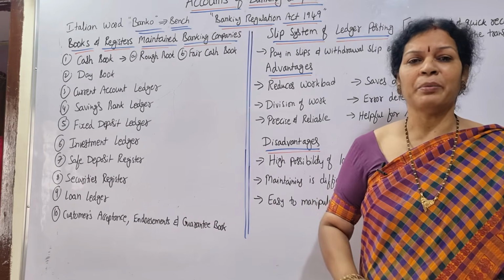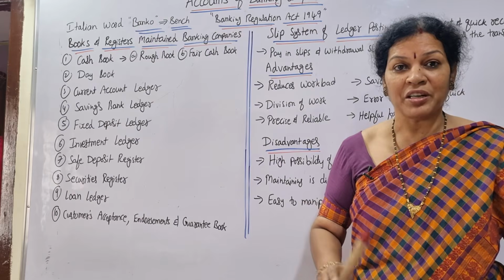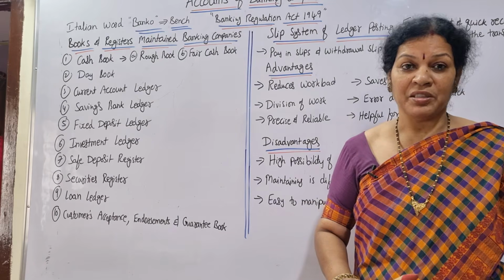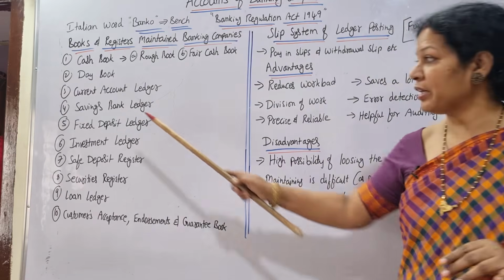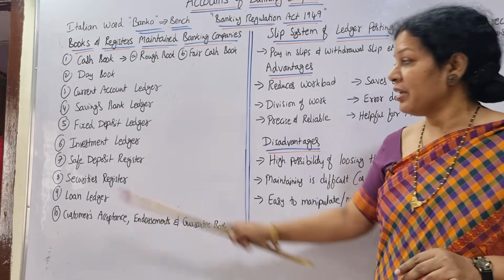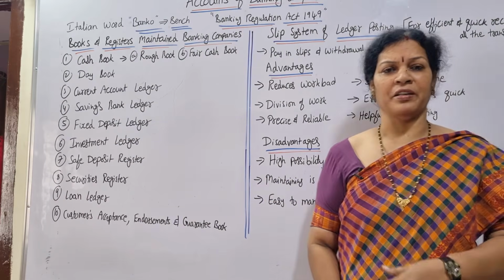Transactions will be a little bit less. But anyway, we need to have the clarity of what is the current account ledger and what is in the savings bank ledger. So separately, we are maintaining a ledger, that is the savings bank ledger. And next one, fixed deposit ledger. This we are preparing separately.